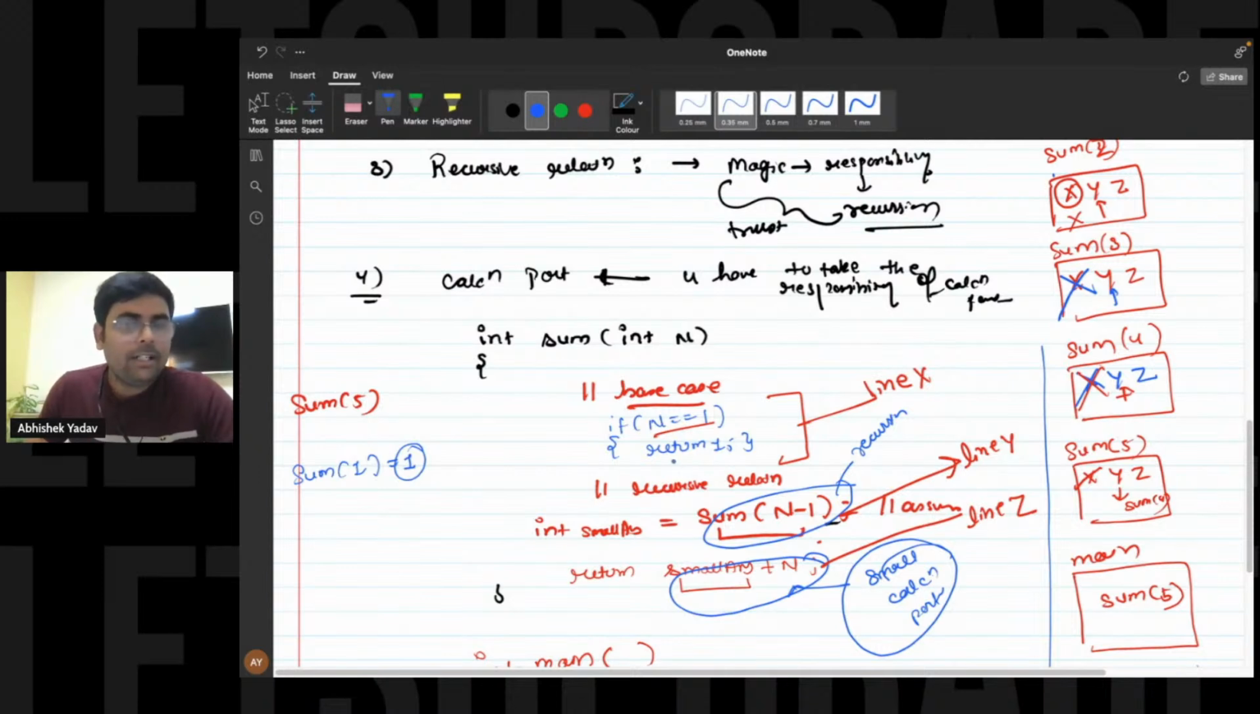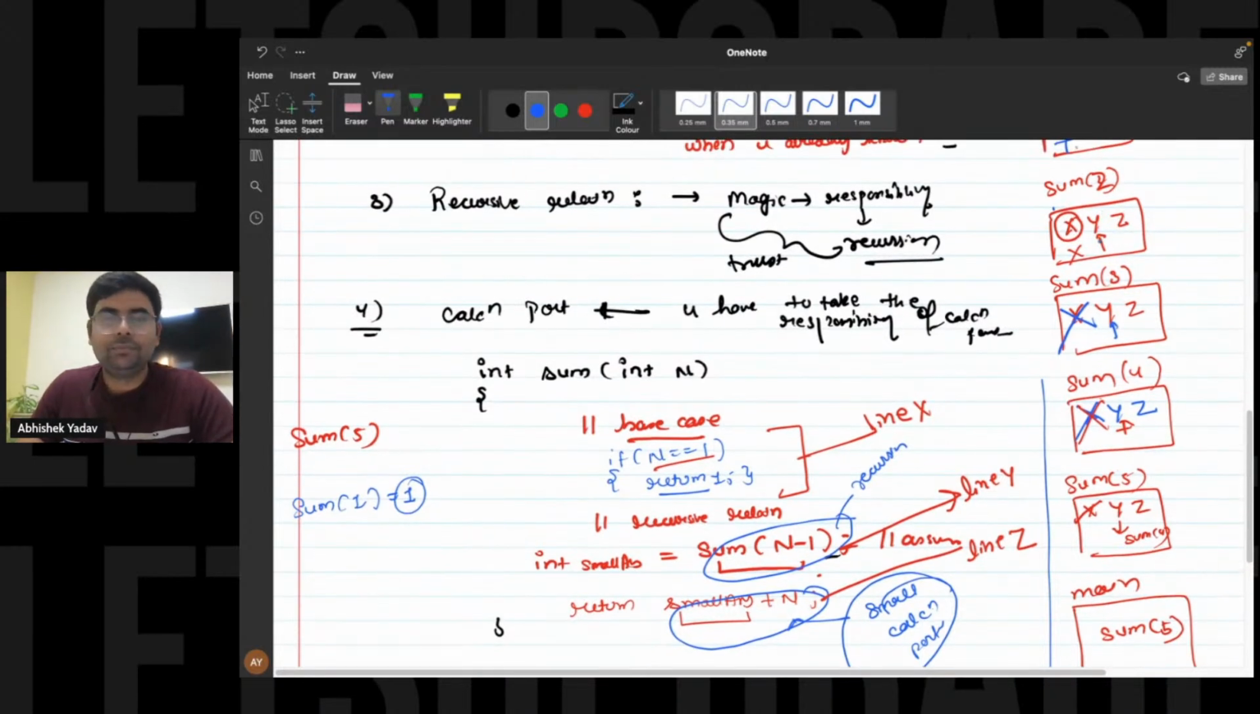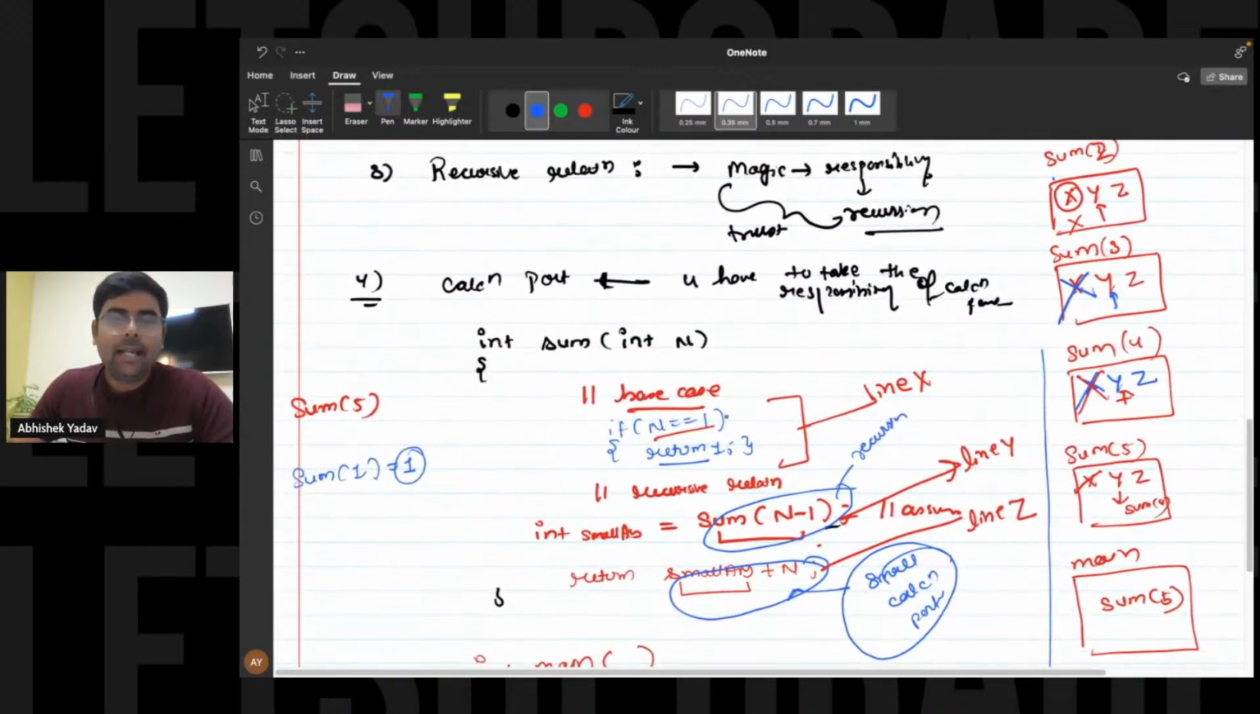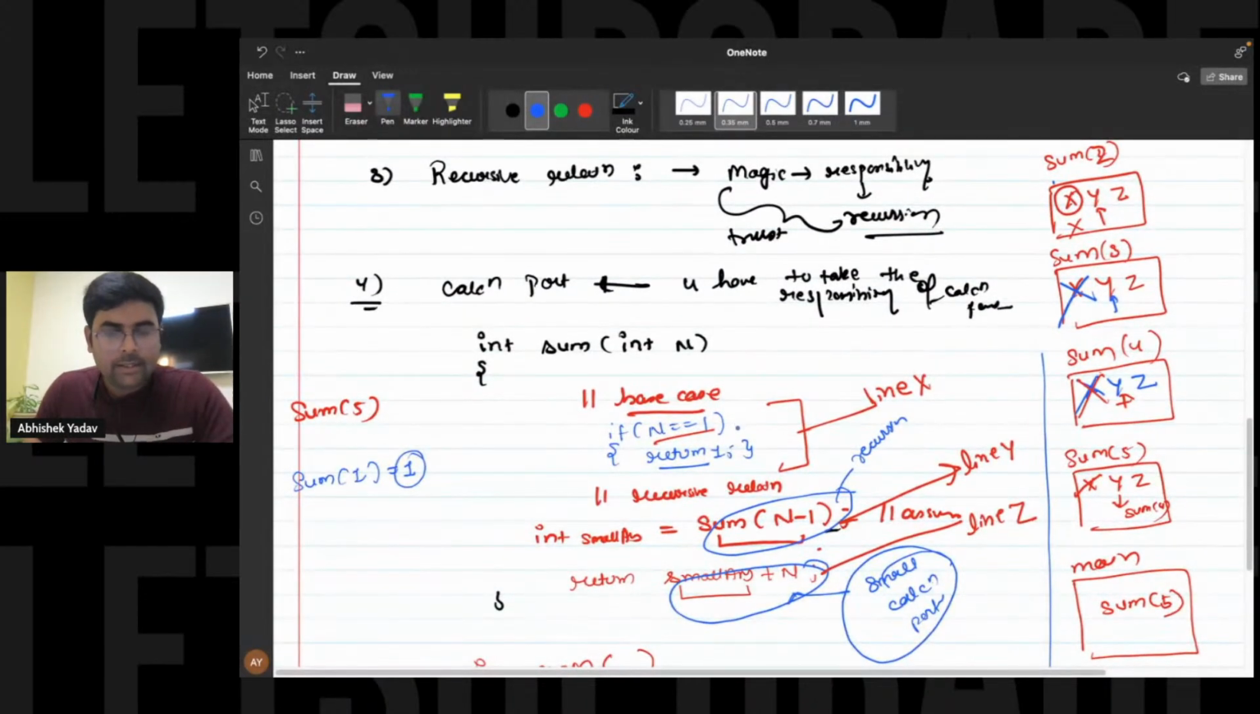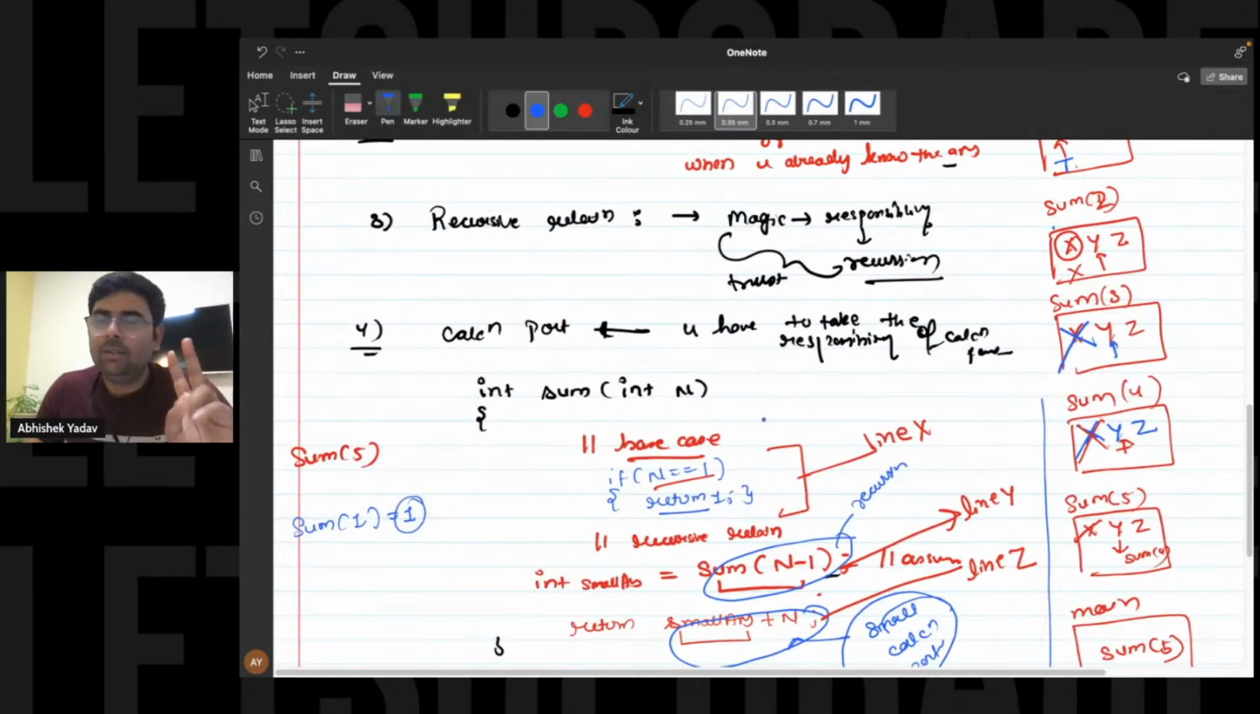In the body of the if condition, guys, we are returning 1. We are saying, hey, if the value of n is 1, then I already know the answer, that is return 1 itself. So here you can see what I'm doing, I'm returning 1 from here itself. And when you encounter this return keyword, guys, two things will happen.